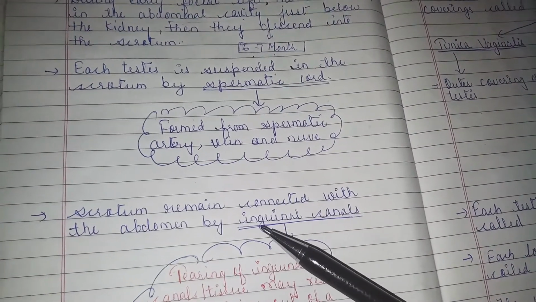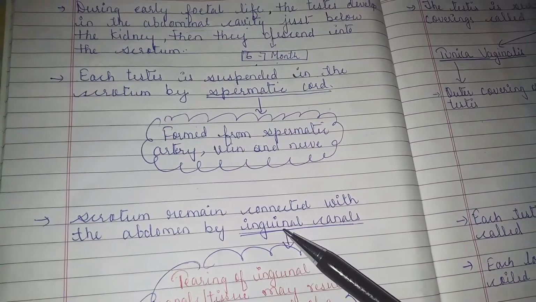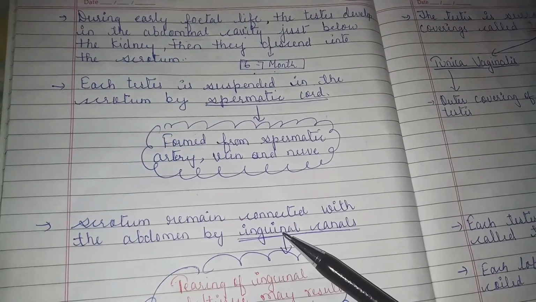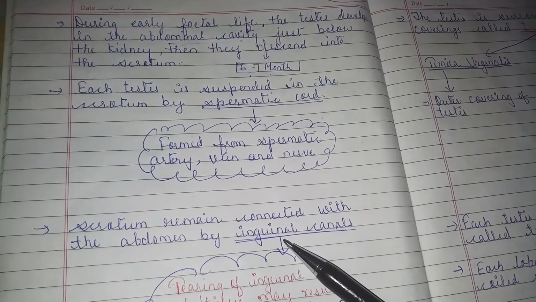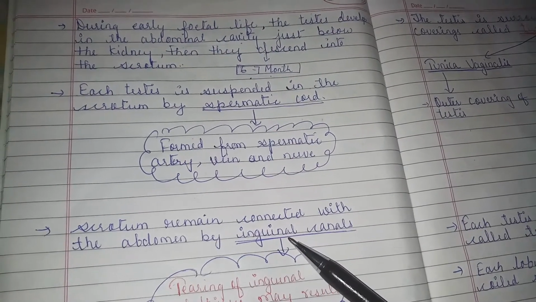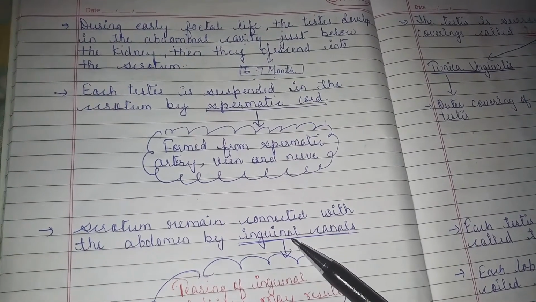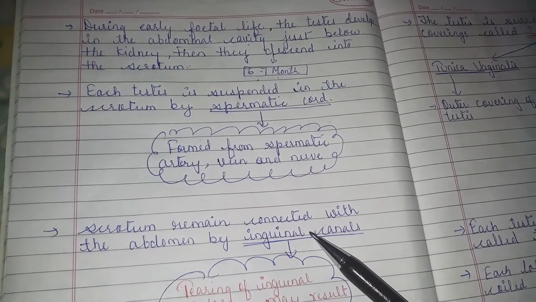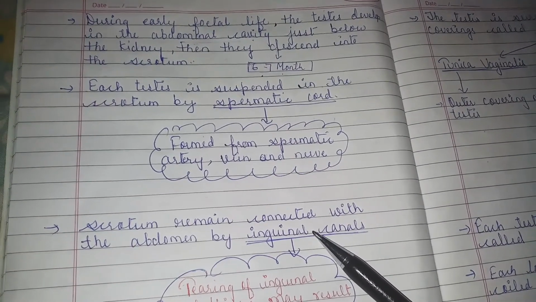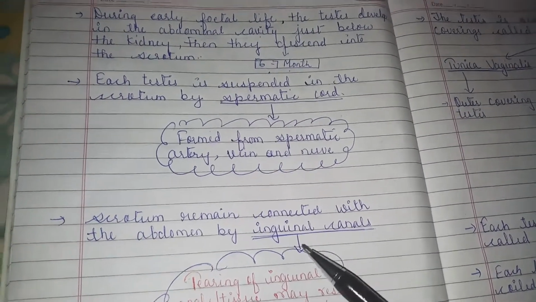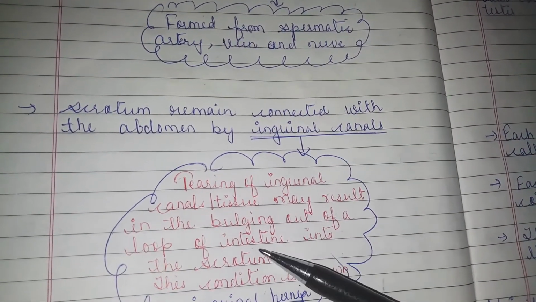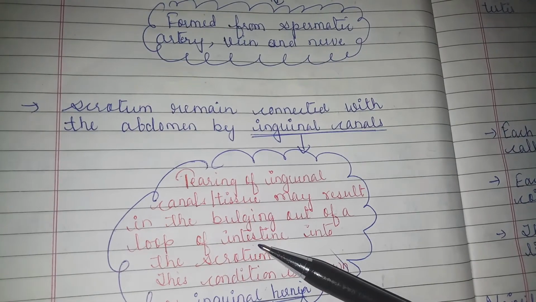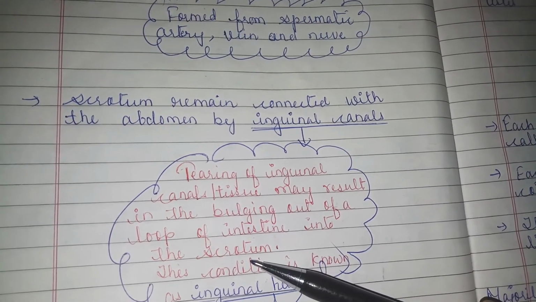The scrotum remains connected with the abdomen by an inguinal canal. In case this inguinal canal gets torn, this will lead to inguinal hernia. The tearing of the inguinal canal or inguinal tissue may result in the bulging out of a loop of intestine into the scrotum.